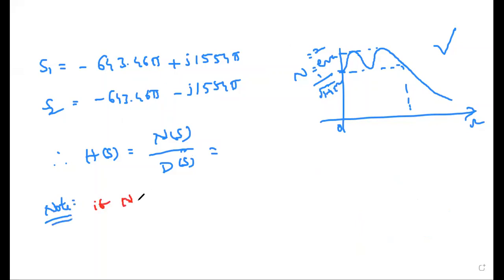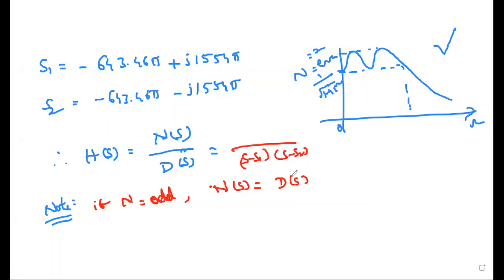I'll make a note point here. Suppose I'll write first odd. When n is odd, you have to find the numerator term. Whatever denominator polynomial you get, like s minus s1 into s minus s2 in this example, in that denominator polynomial you should substitute s equal to 0. Then that value is treated as the numerator.